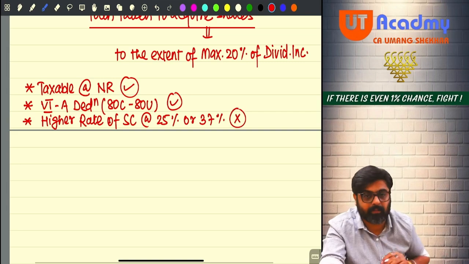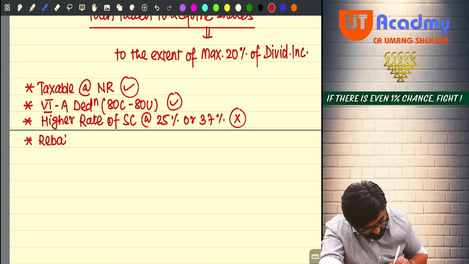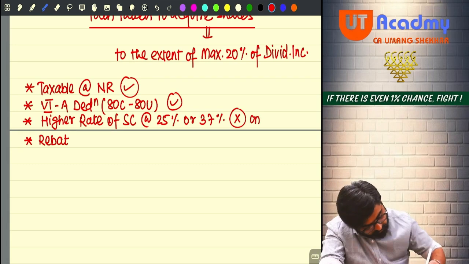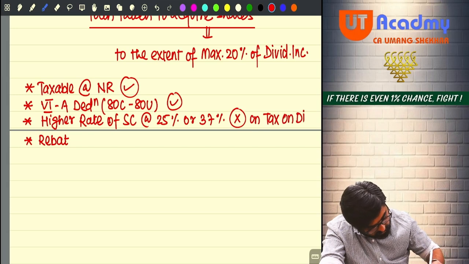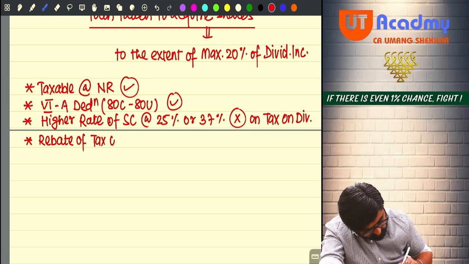Not applicable, not applicable on tax on dividend income. Yes or no? Rebate of tax on dividend income can be claimed?